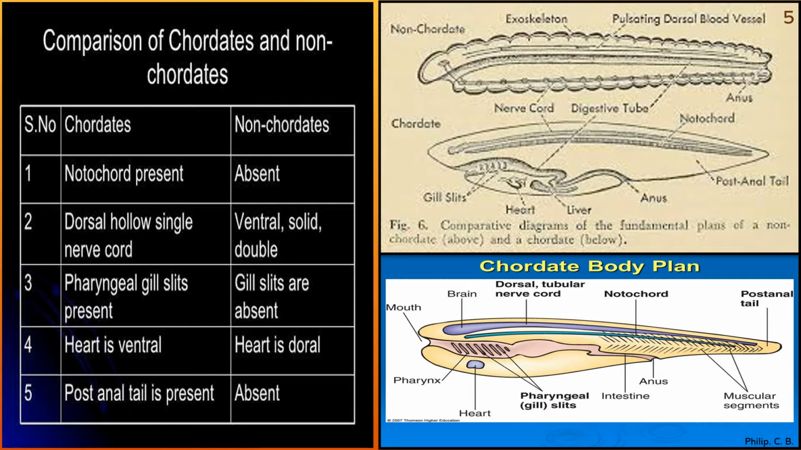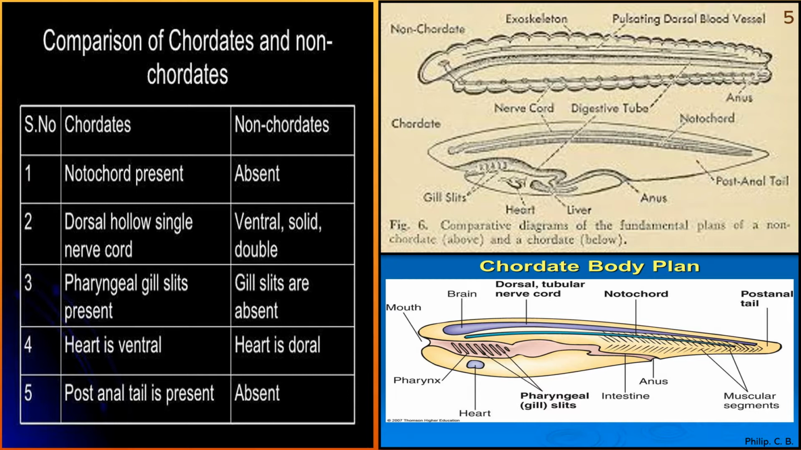Below there's another image which I have put, where you can see the chordate body plan very clearly: the mouth, brain, dorsal tubular nerve cord, notochord, post-anal tail, muscular segment, anus, intestine, pharyngeal gill slits, heart and pharynx. So as we talk about the dorsal tubular nerve cord or notochord or the dorsal region, it will be very clear when you learn these points, because from the image, as I told, it becomes easier to understand. That is one advantage in biology.